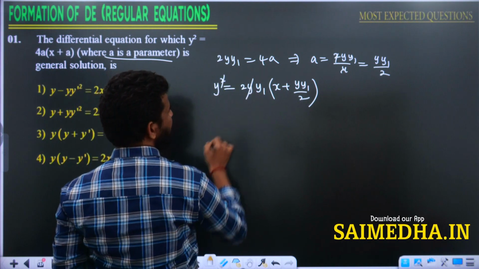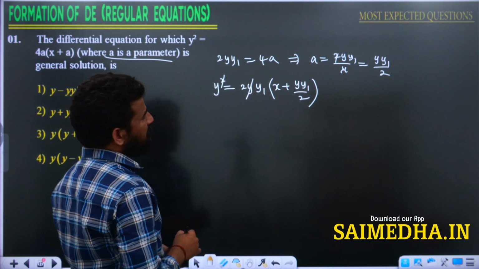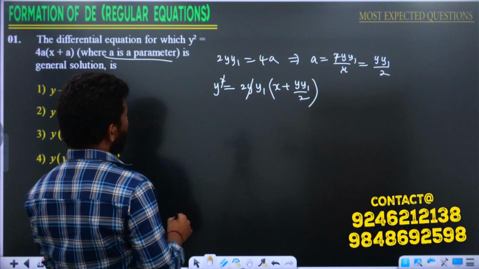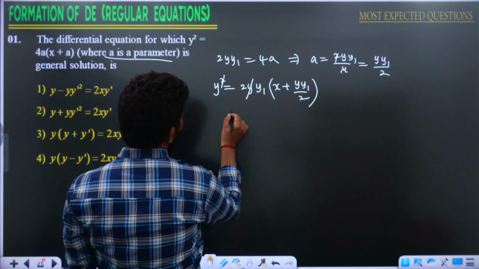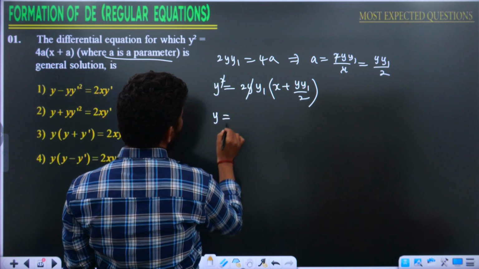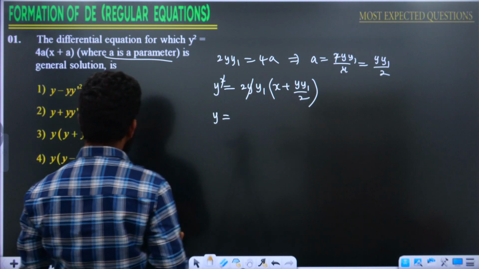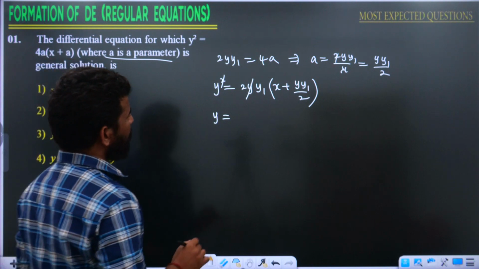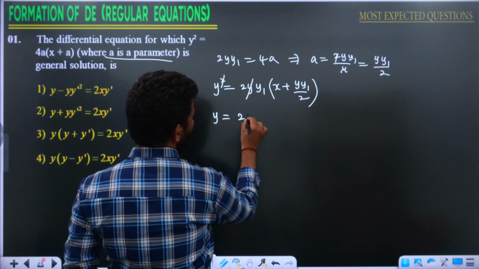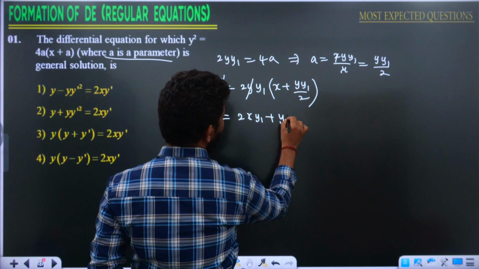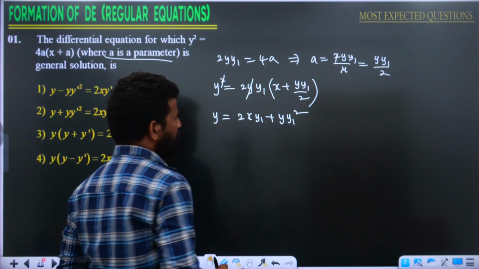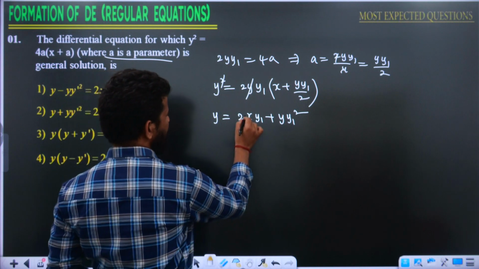See, y gets cancelled, right? So further you can write like this. If you take LCM in this, otherwise you can multiply inside: 2x y1 plus, 2 gets cancelled, y into y1 square. This is going to be our answer.